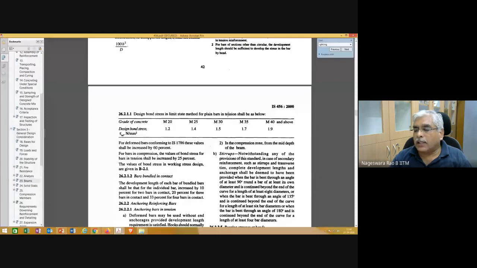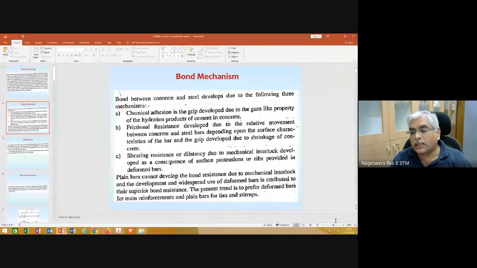If the bars are in compression instead of tension, enhance the values given here by 25%. Okay, so these design bond stress values will be used for checking once we calculate the developed bond stress.